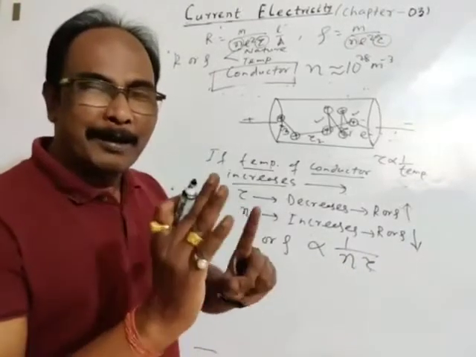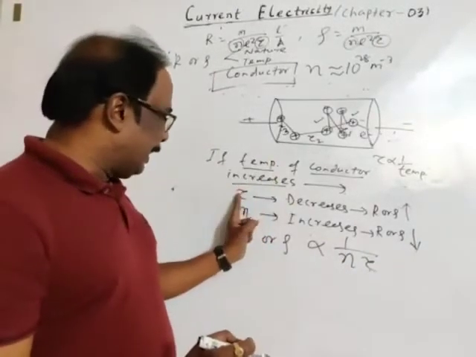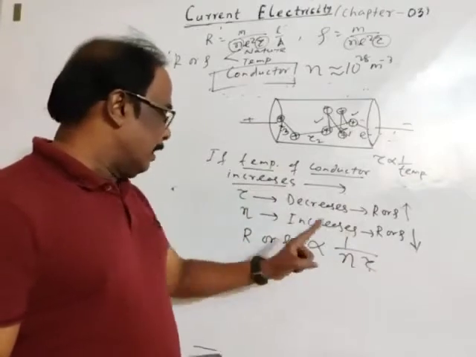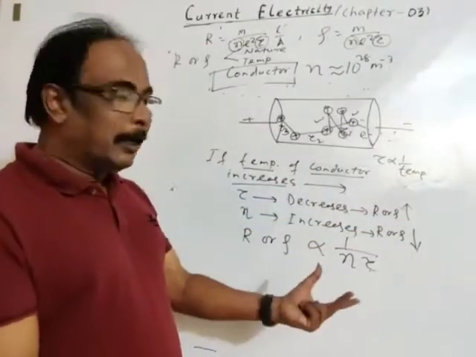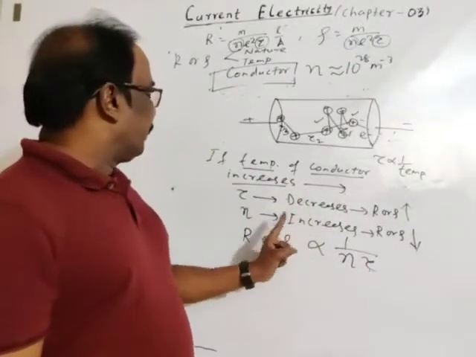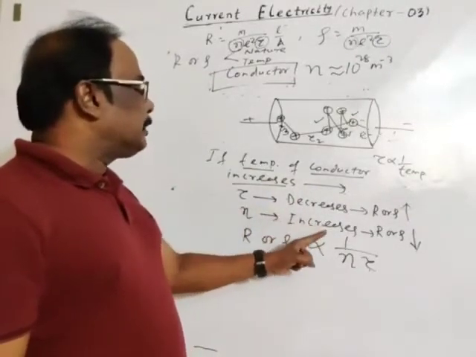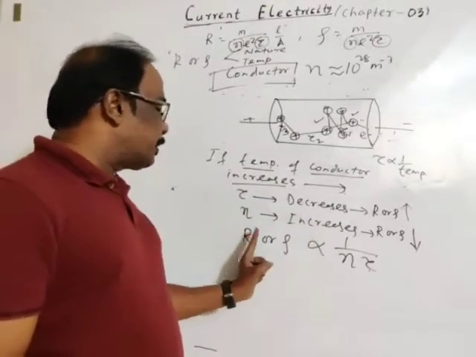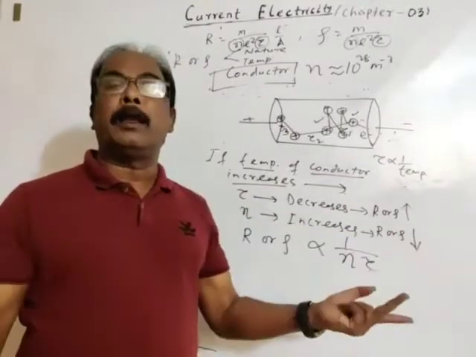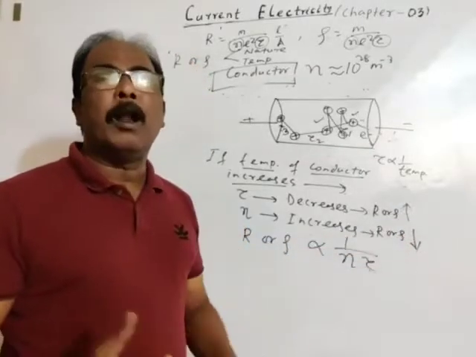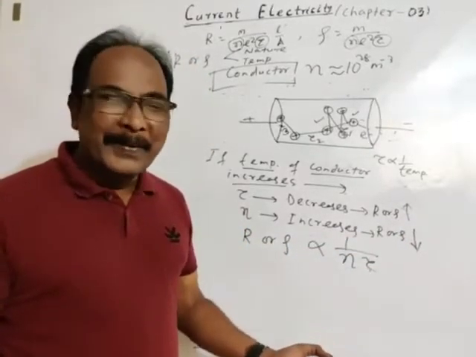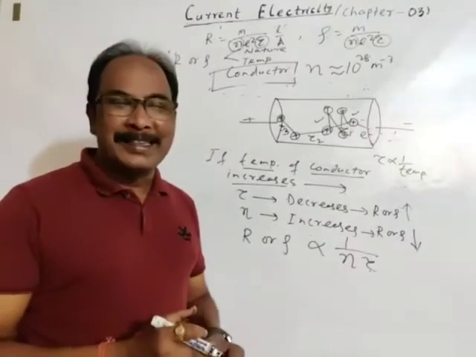If temperature increases due to a decrease in relaxation time, resistance or resistivity will increase. If temperature increases due to an increase in number density of free electrons, resistance or resistivity will decrease. Then what will happen? Will resistance increase or decrease? Okay, now we'll have a discussion.